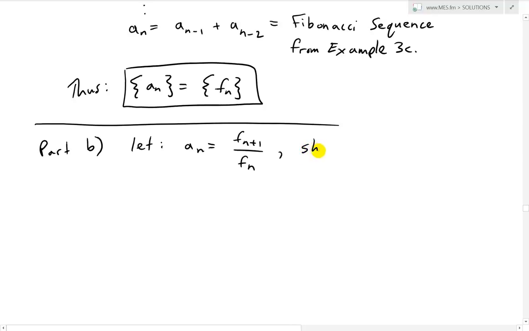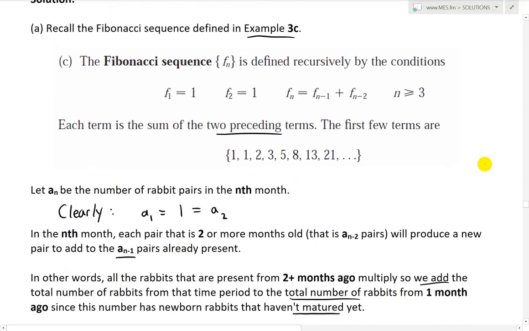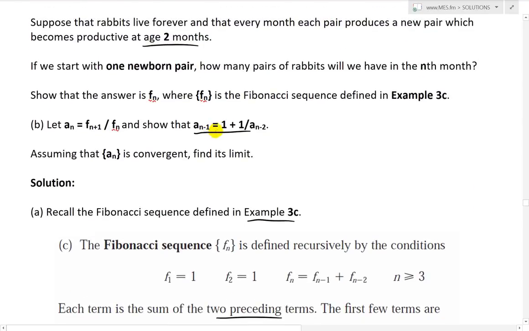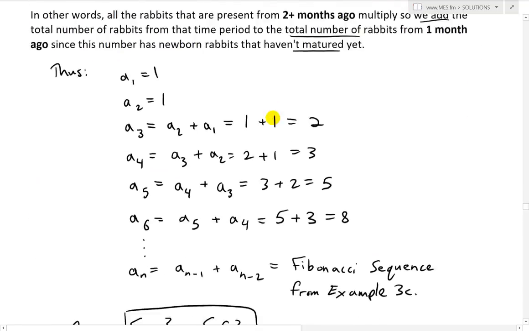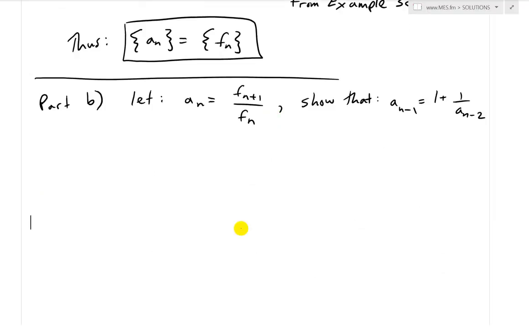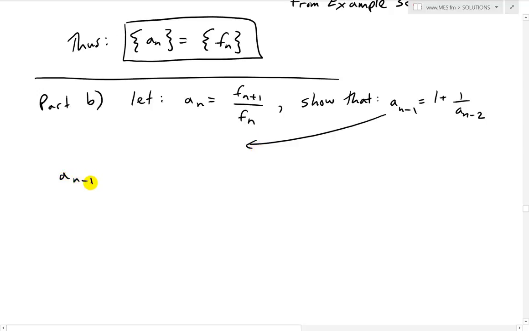And then we're also asked to show that a_(n-1) is equal to 1 plus 1 over a_(n-2). Let me just scroll up to see if we got the right one there. So yes, a_(n-1) equals 1 plus 1 over a_(n-2). So let's go ahead further. First of all, let's look at this a_(n-1). Let's put an arrow across there. So we have a_(n-1).